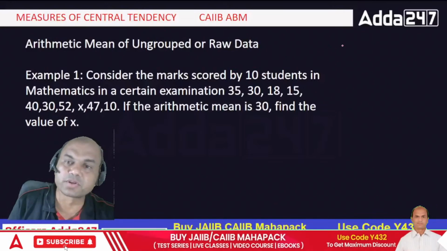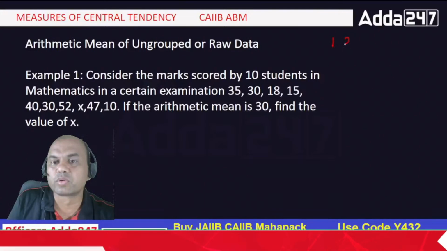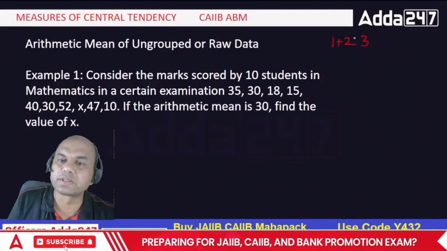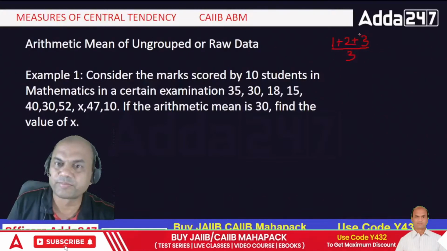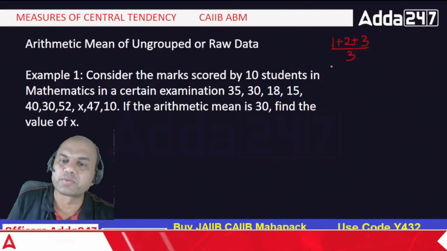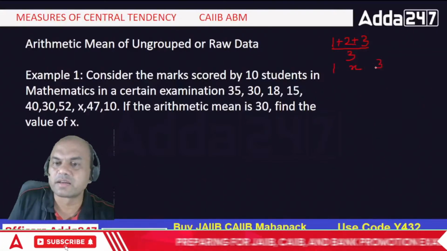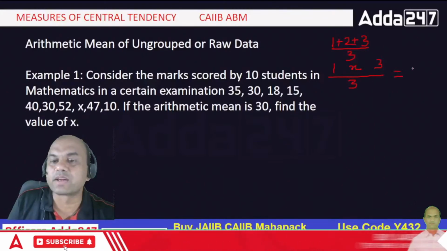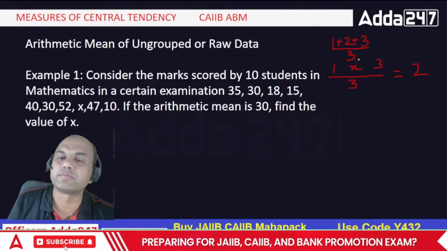Look at this. Suppose I ask you the average of 1, 2 and 3. How will you do the average? 1 plus 2 plus 3, the whole upon 3. That is the way I'll do the average, right? Suppose instead of 2 I give you 1, then x and 3, upon 3, and I tell you the average is 2, and now I ask you to find the value of x.